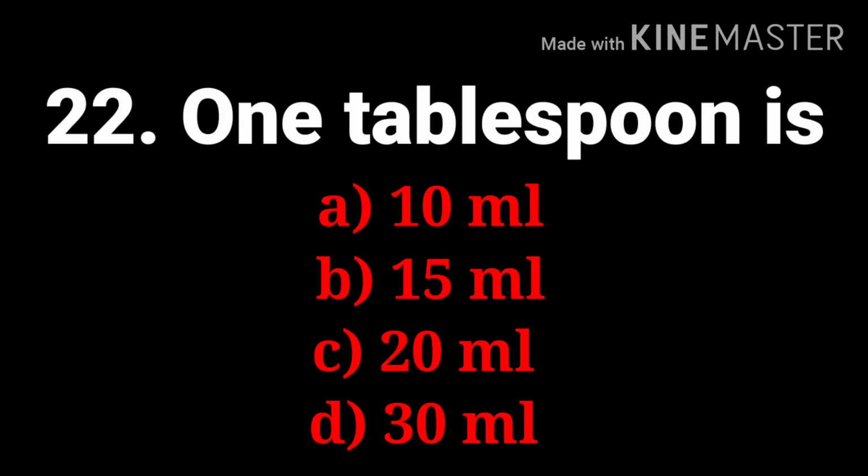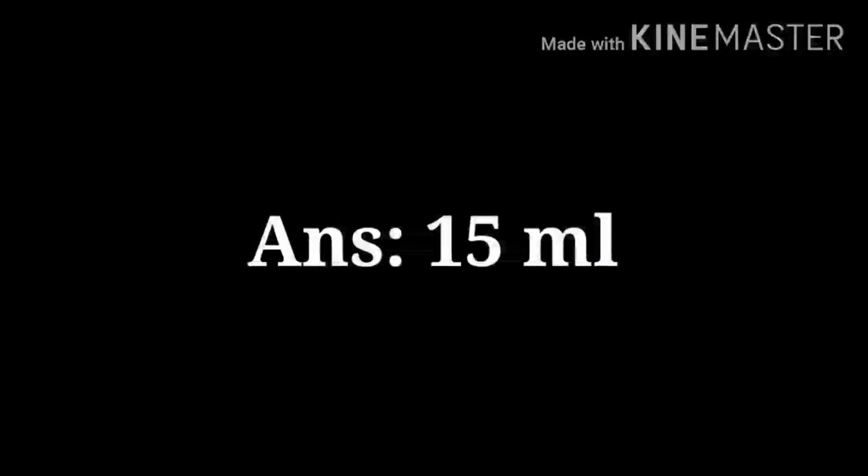Next question, 1 tablespoon is, options are 10 ml, 15 ml, 20 ml, and 30 ml. And the answer is 15 ml. 1 tablespoon is 15 ml, 1 teaspoon is 5 ml, that is 60 drops. 1 glass is 200 ml, 1 pint is 500 ml, 1 ounce is 30 ml.